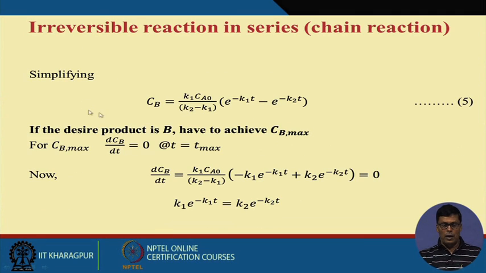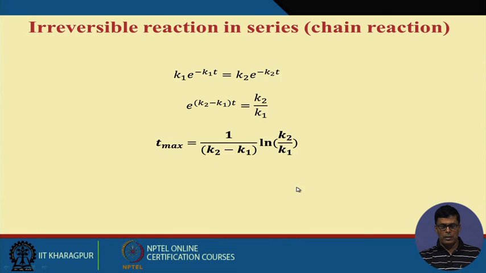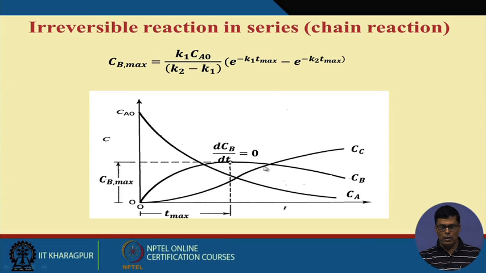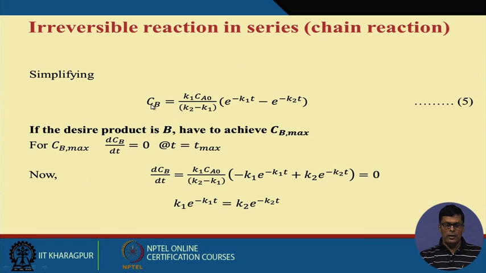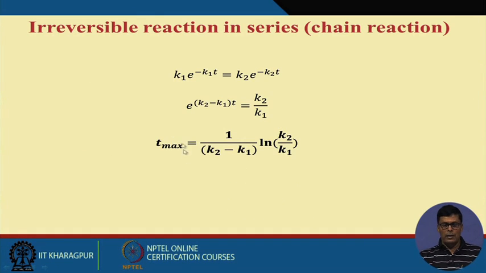Okay. Now the question comes: how can you find T max, the time at which Cb will be maximum? If you look at this figure, this is the profile of Cb. When Cb is maximum, then dCb by dt equals 0. Am I right? So I can differentiate this with respect to time, and we get this equation, and this should be equal to 0. And if it is equal to 0, then this factor cannot be equal to 0, so I can set this equal to this. And then T max will be equal to this.